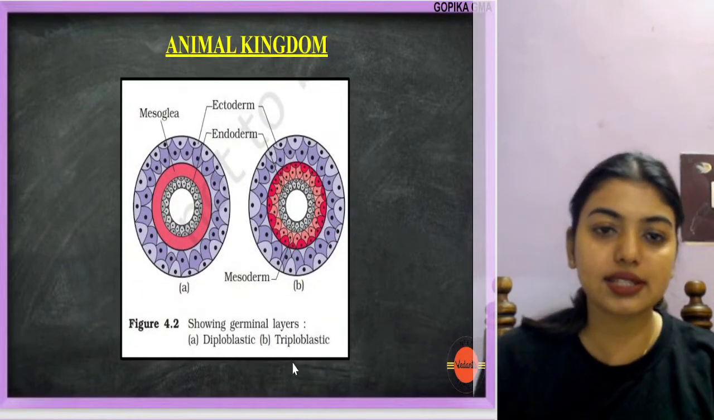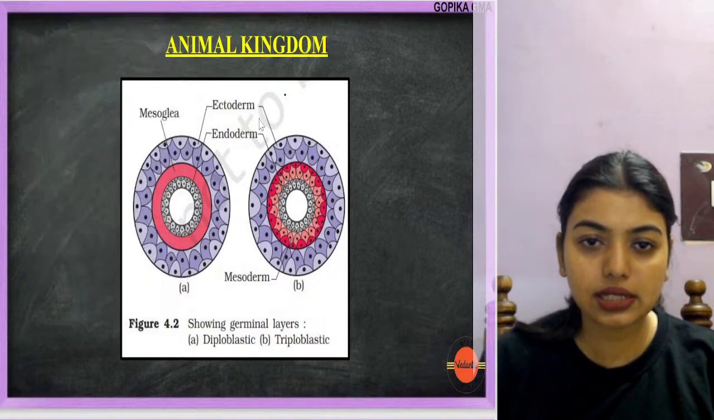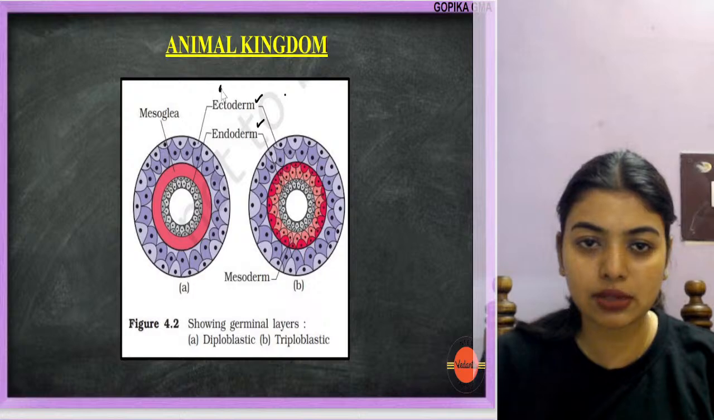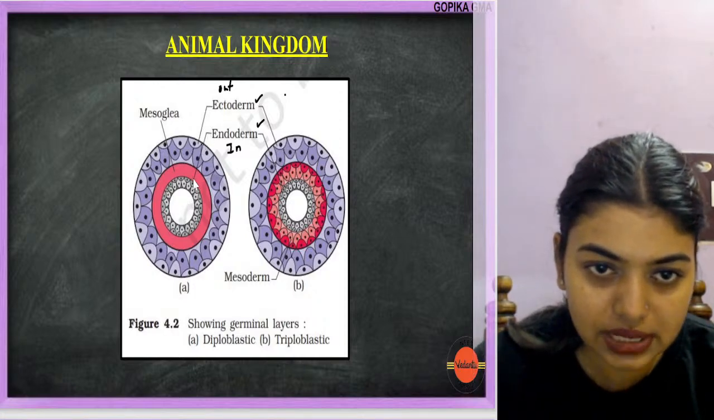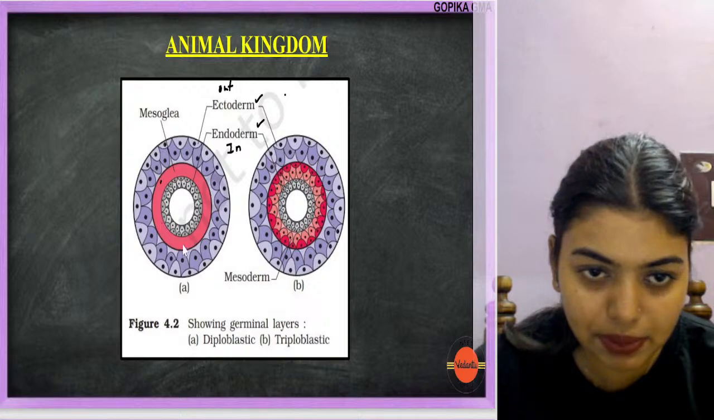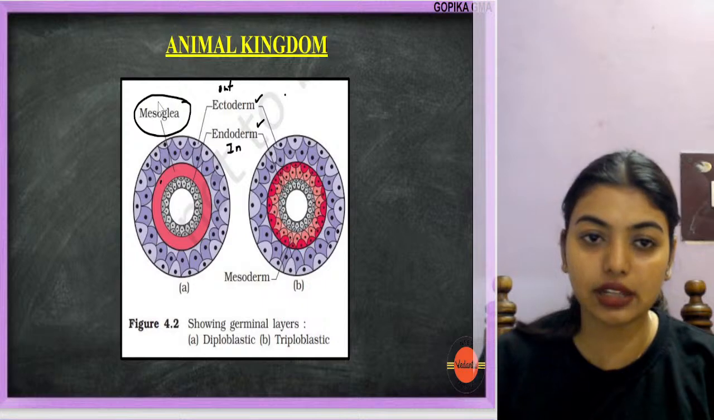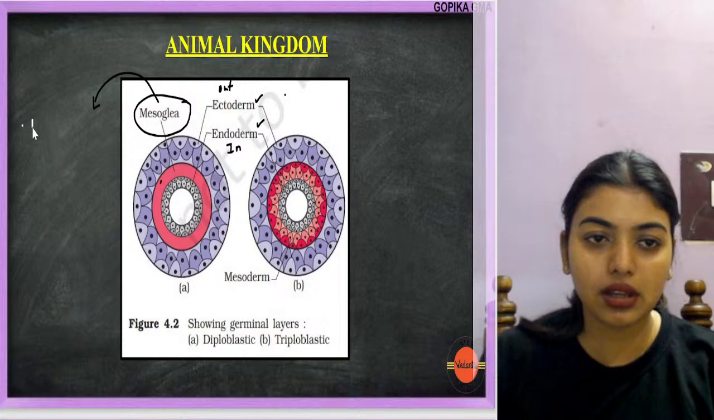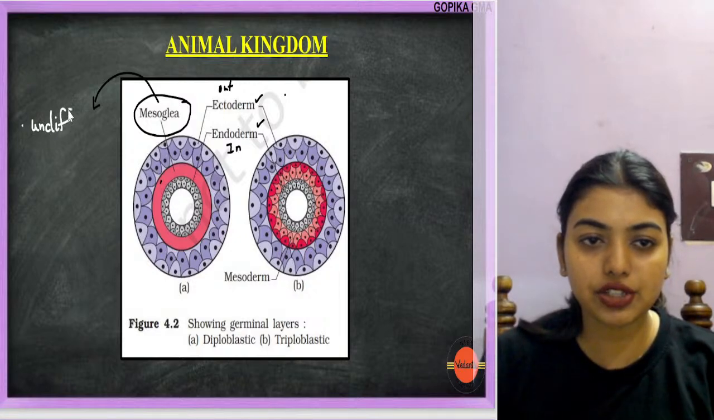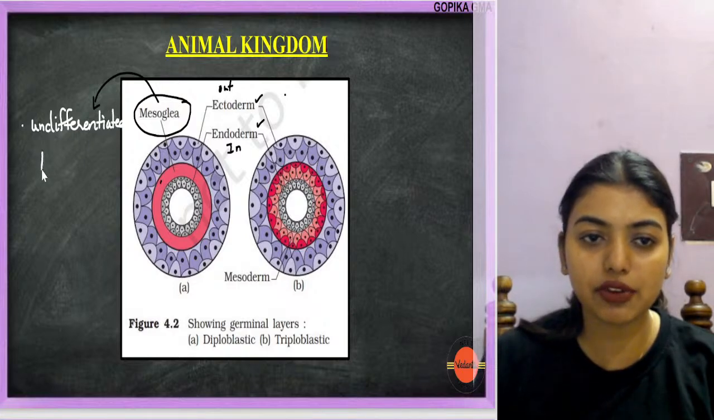Now look here, this is the layer we were talking about. Look carefully, you'll be able to understand. See, this is ectoderm, this is endoderm. So this is the outermost layer, this is the innermost layer. Now between these two layers, can you see this pink colored layer, which is called the mesoglea. This mesoglea is what? An undifferentiated layer. It's not fully developed, it does not become like a mesoderm, it's an undifferentiated layer.